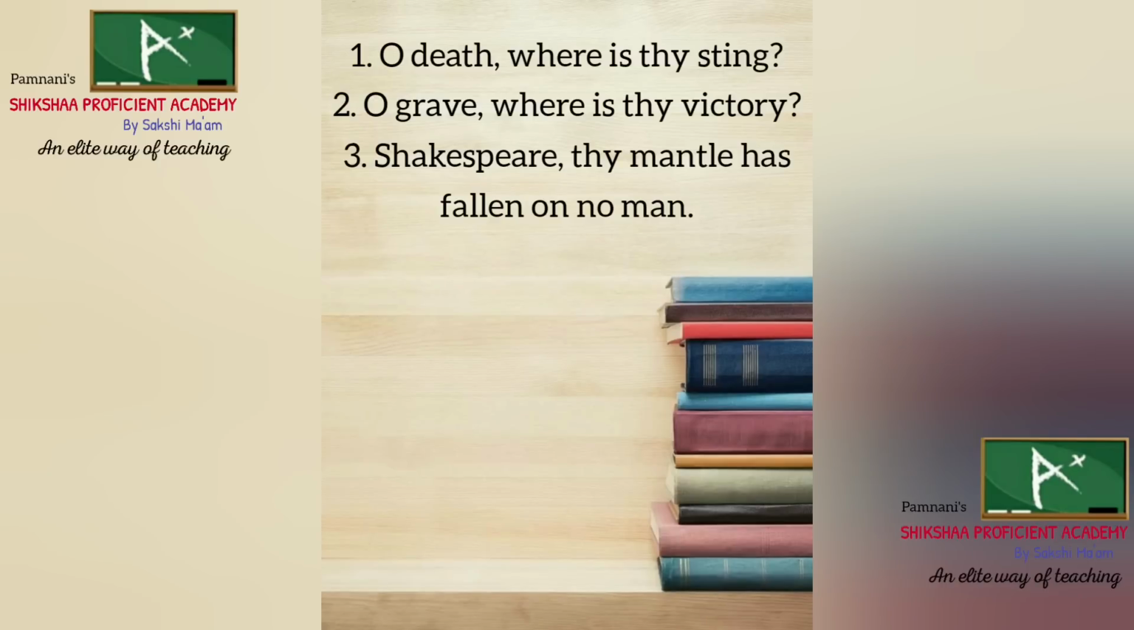So here, O death is directly addressed. The poet is directly talking to death. We cannot talk to something that is abstract. O grave, where is thy victory? Again, the poet is talking directly to the grave. Shakespeare, the mantle has fallen on no man. Now Shakespeare, as we all know, is no more. So the poet is still addressing Shakespeare directly. Here again, it is an example of apostrophe.